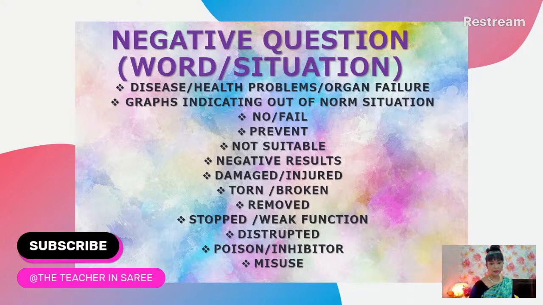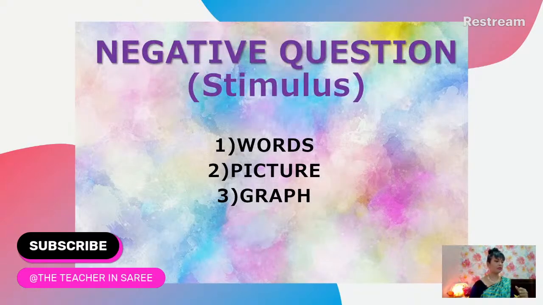Now let's see what the stimulus is. What I mean by stimulus is the way the questions are presented to the students. Some stimulus are helpful, but not all the time. Some are misleading.